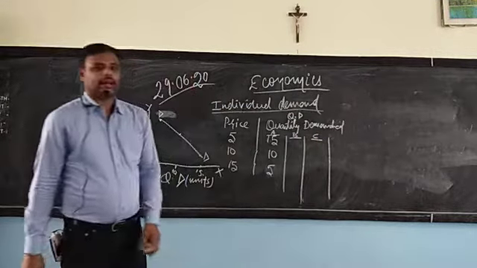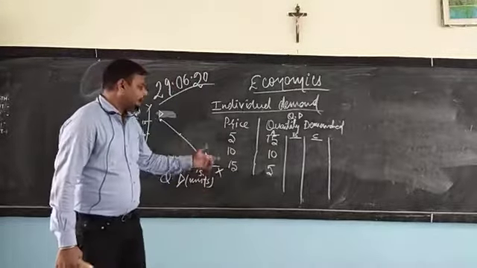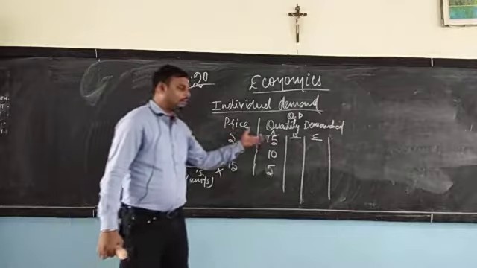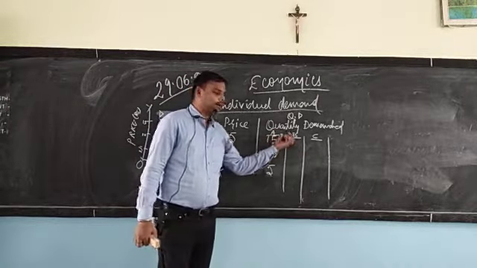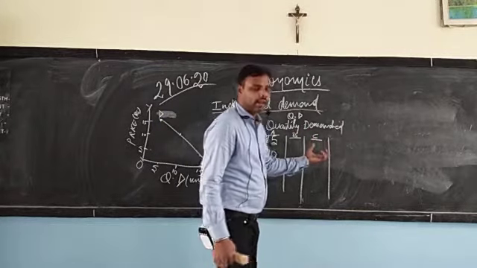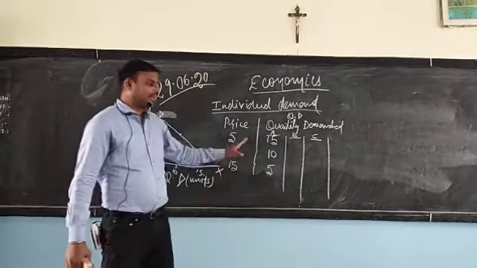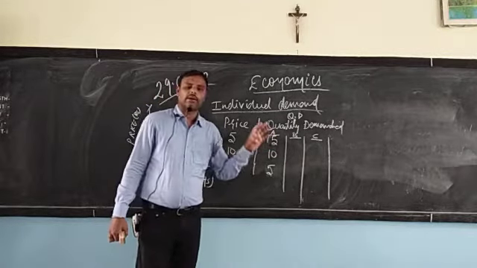We take it as there are three different purchasers at a particular price. Consumer number 1 is A, consumer number 2 is B, and C is the third consumer. So there are three consumers who go to the market to purchase a particular item at different prices.